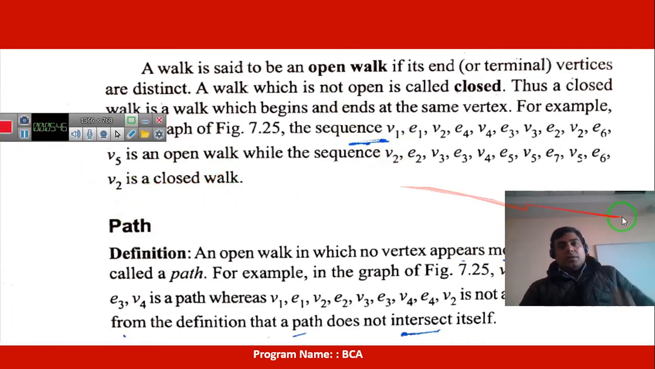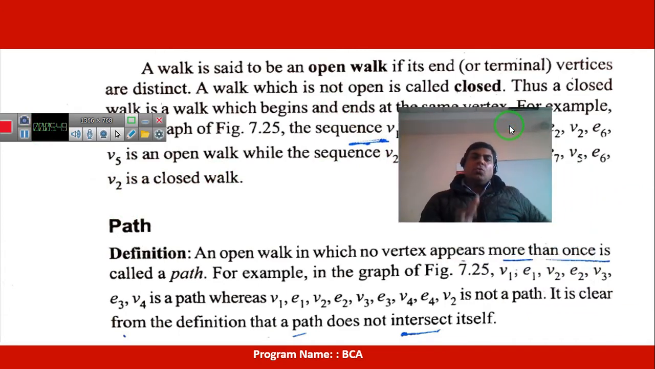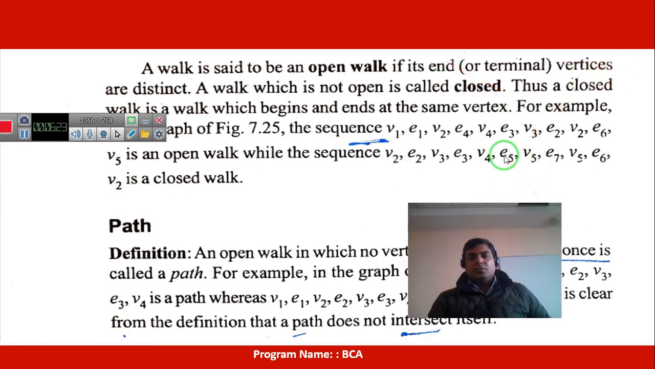Okay, so edges cannot be repeated; only vertices can be repeated in the walk. I am repeating again: in the walk only the vertex can be repeated, an edge never. If the initial and final vertices are the same, it is called closed walk. If the initial and final vertices are distinct, it is called open walk. Examples are here. The first example is an open walk, the second is a closed walk.